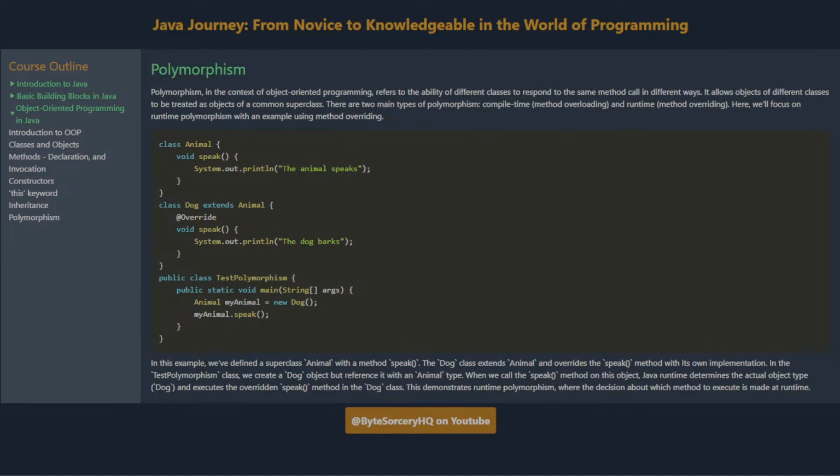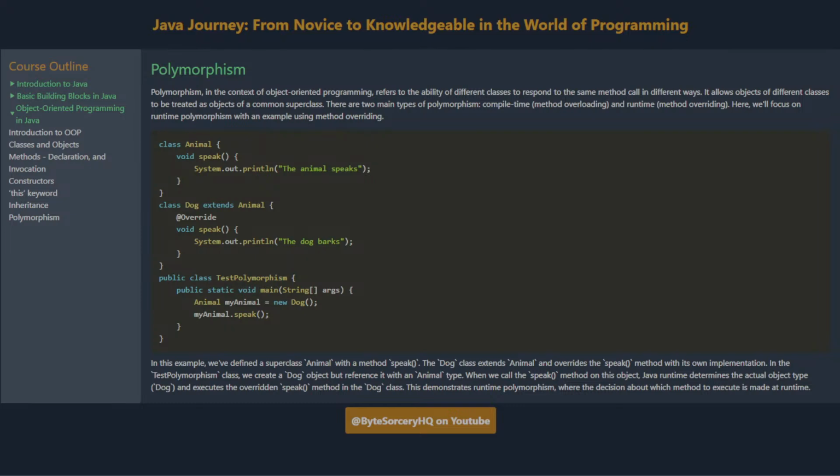Polymorphism. Polymorphism, in the context of object-oriented programming, refers to the ability of different classes to respond to the same method call in different ways. It allows objects of different classes to be treated as objects of a common superclass. There are two main types of polymorphism: compile-time, method overloading, and runtime, method overriding. Here, we'll focus on runtime polymorphism with an example using method overriding.